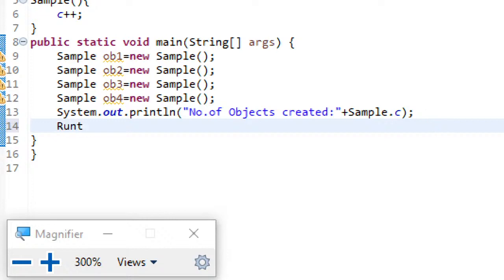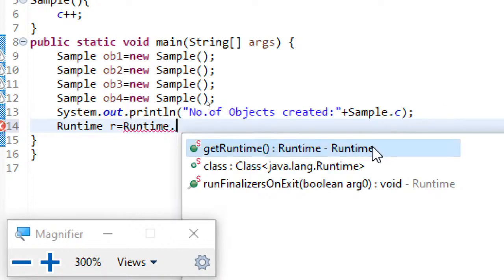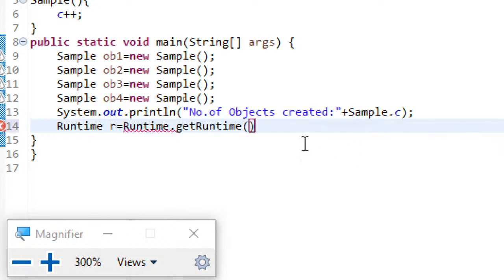So Runtime is a class: Runtime r equal to Runtime dot, so there is a getRuntime method. This getRuntime, if you can see here, is a method of the Runtime class which returns a Runtime instance. Understand here, getRuntime is a method which is in the class Runtime and which returns Runtime type, a Runtime instance. I'm just using this method.